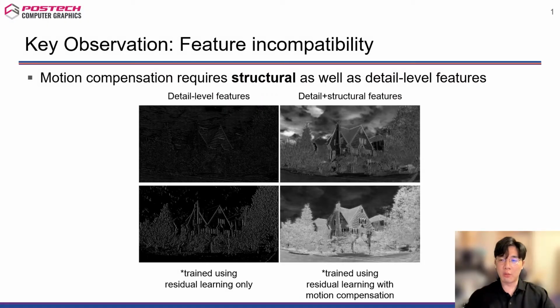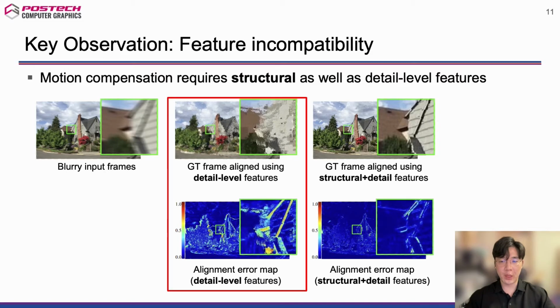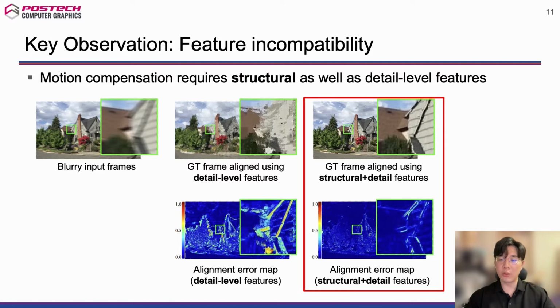However, for the motion compensation task, we observe that the structural information of a degraded input is required, in addition to the detailed information. The following figure shows our preliminary experiment that shows alignment results using features of different natures. The alignment results using detailed features show that details in residual images do not provide enough information for accurate alignment. However, features combined with the structure and detail information show more accurately aligned results.